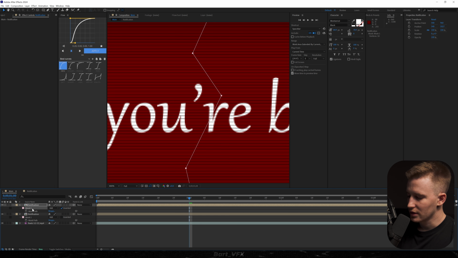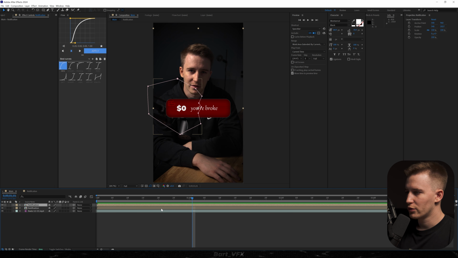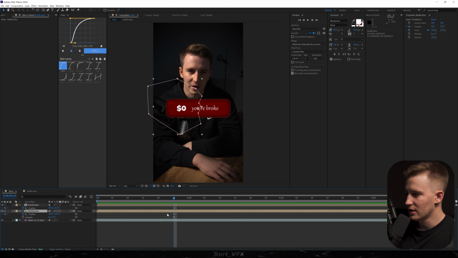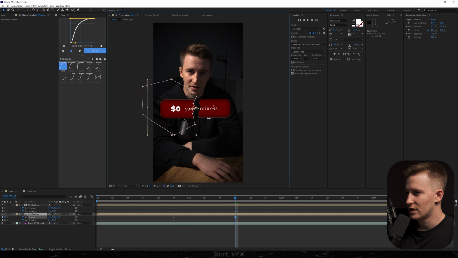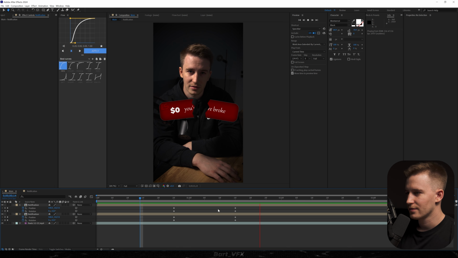So what we need to do is double click the M, and we just need to decrease the expansion a little bit. And now what we're gonna do is select both layers, and I'm gonna hit Alt-Shift-P to create a keyframe for position. And before we create the movement, I'm also gonna hold Shift, click R for both of them, create a keyframe for rotation. And now if we move forward and drag it somewhere here, and then slightly rotate it, it should look awesome. Wait up. I mean, definitely not without any graphs, but we're gonna fix it.